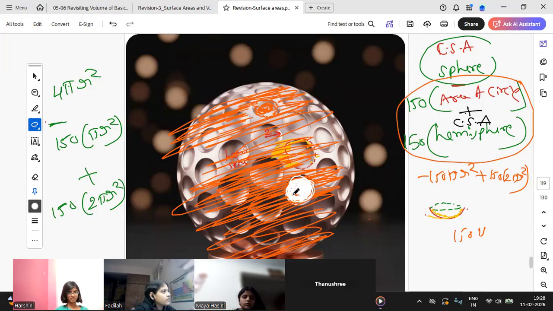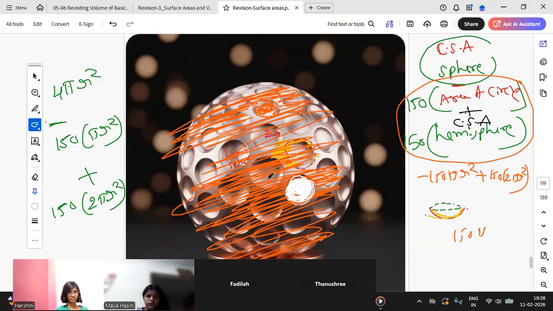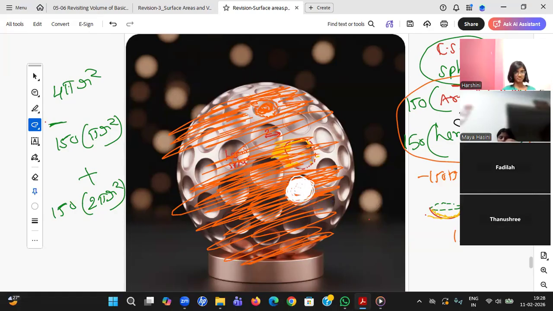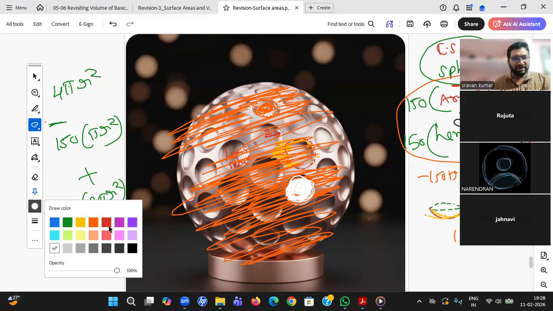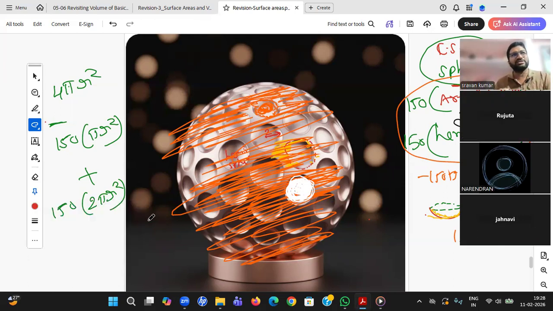Is this a figure like this, student? This figure is not like this. Everything should be painted. Even inside that hemisphere is to be painted.